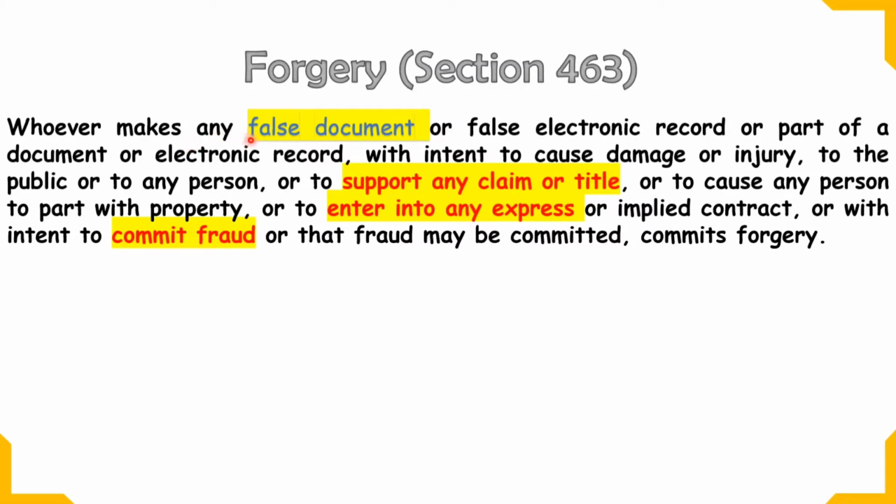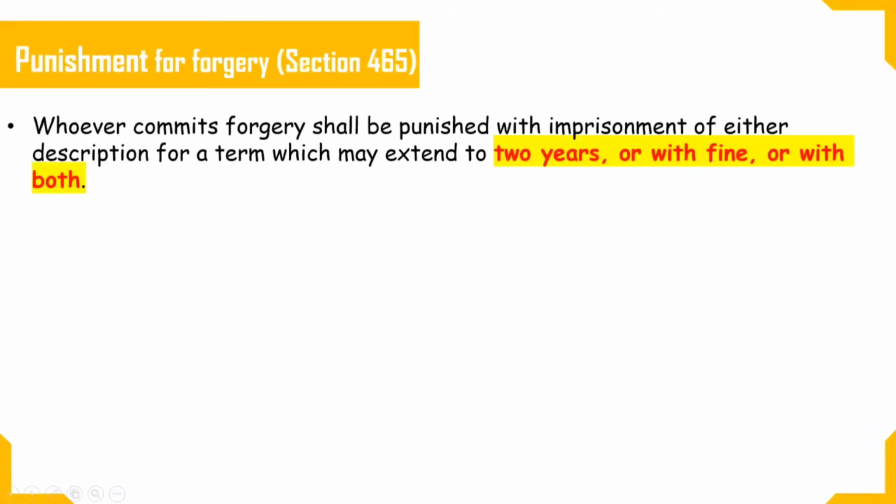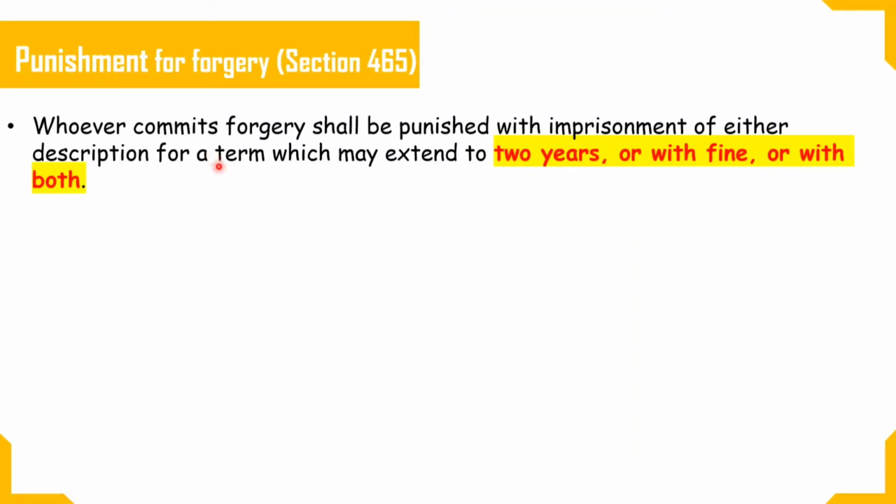Whoever makes any false document or false electronic record or part of a document, with the intent to cause damage or injury to the public or to any person, or to support any claim or title, or to cause any person to part with property or to enter into any express or implied contract, or with the intent to commit fraud or that fraud may be committed, commits forgery. That's what Mr. A has done. Now let's talk about punishment for forgery prescribed under section 465. Whoever commits forgery shall be punished with 2 years or with fine or with both.